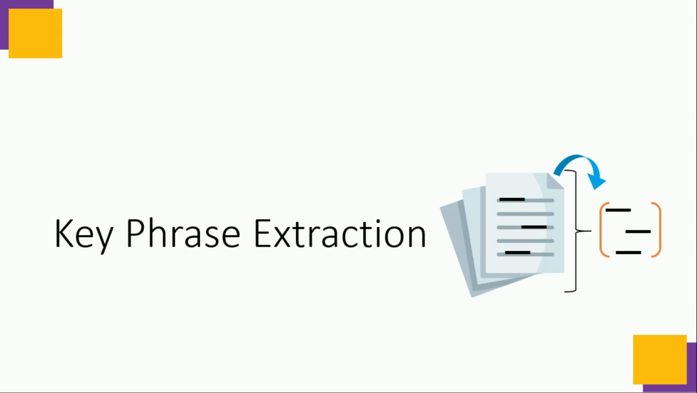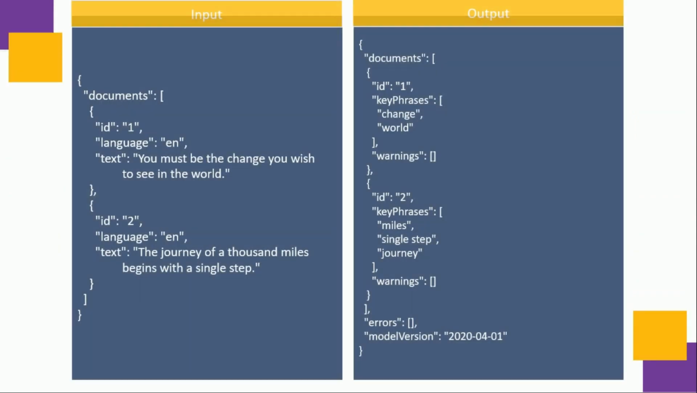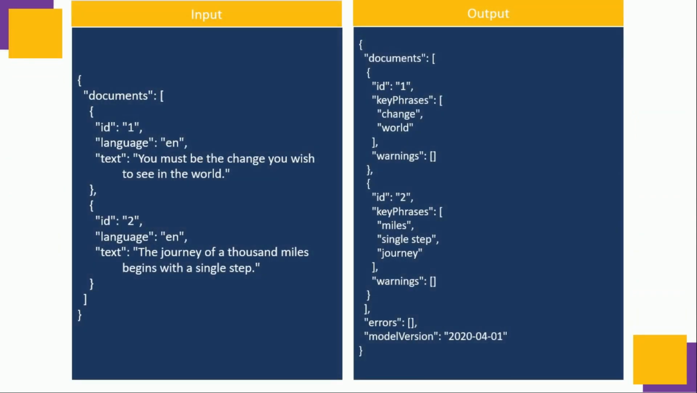Second one is key phrase extraction. This API is used to quickly identify the main concepts in the text. For example, if the text is a melody of rain is the feast for my brain, then key phrase extraction will return the main talking points like rain and brain. Let's see an example of it. Here we can see we send a text with ID 1 in the English language, and we send another text in English with ID 2, and this is the text: the journey of 1,000 miles begins with a single step.